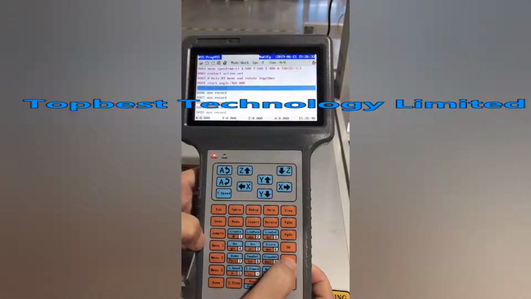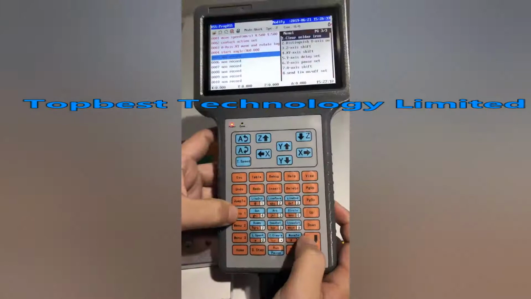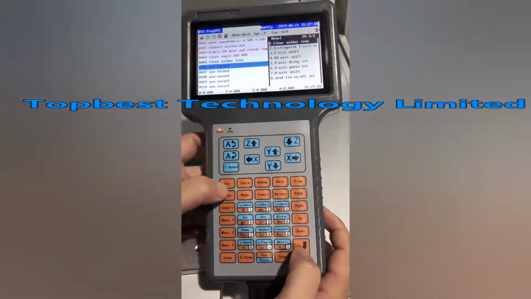Move the cursor to the non-record, press Menu 1, and press page down to page 3 to get clear solder iron.